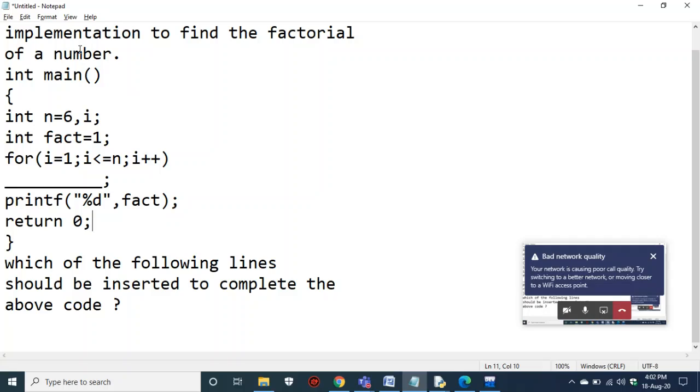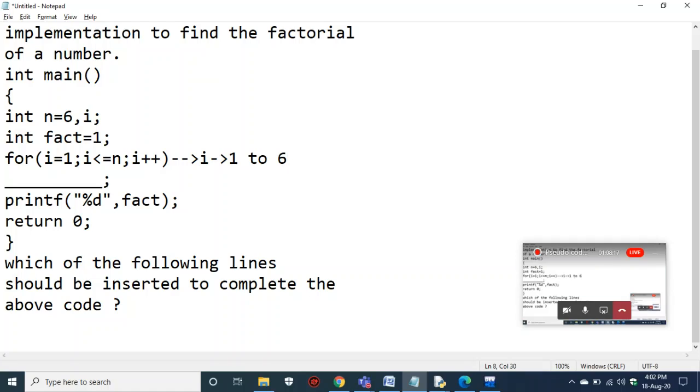Implementation to find the factorial of a number: input int n equal to 6, int fact equal to 1. That means he's starting a fact variable from 1, and he writes a loop that starts from 1. So your I is starting from 1 to the value of n, which is 6. Now your loop is iterating from 1 to 6.